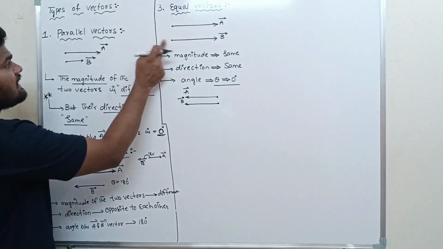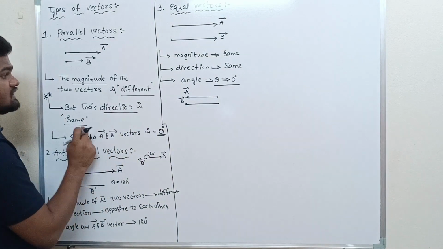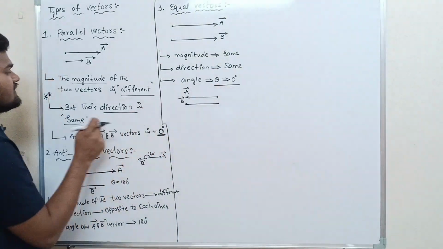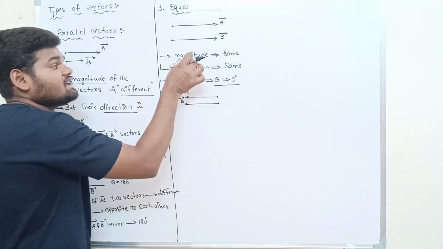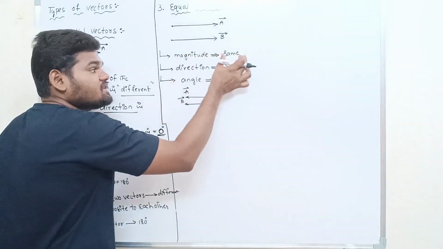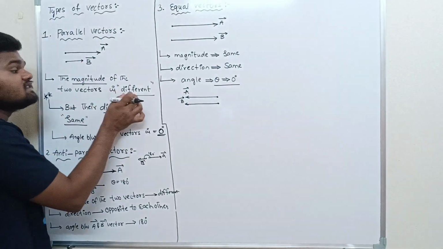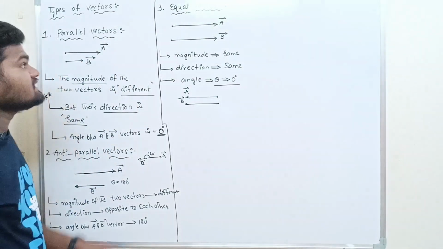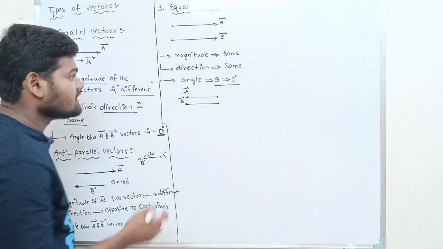Okay. Have a look. The difference between parallel and equal vectors. So here everything is same. Direction same. Angle between them is 0 degrees. Here also the angle between them is 0 degrees. But in case of equal vectors, their magnitude is same. In case of parallel vectors, their magnitude is different. This is a small difference between parallel and equal vectors. Okay, right, very good.